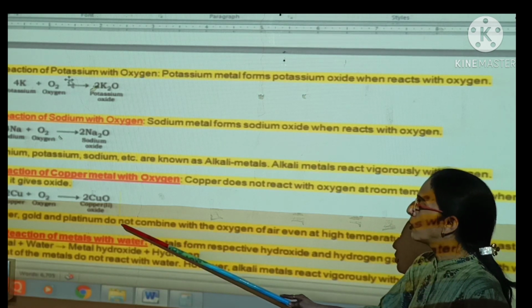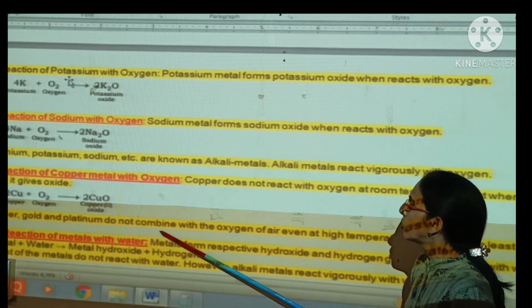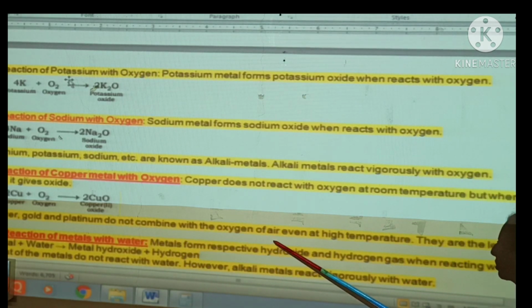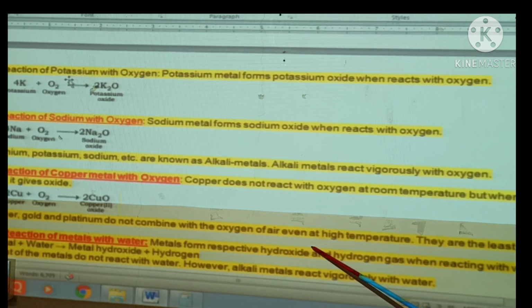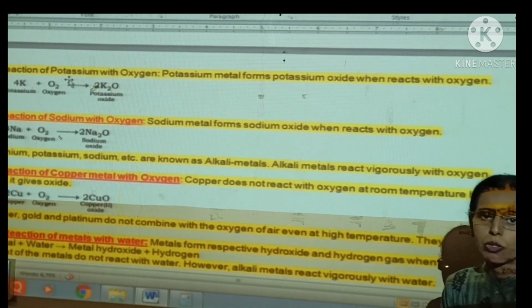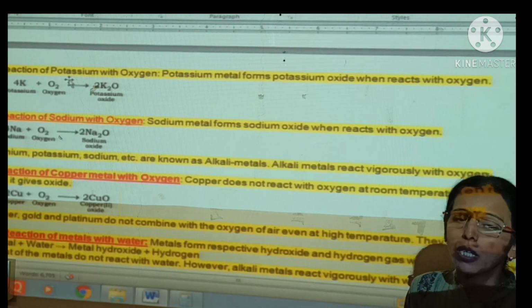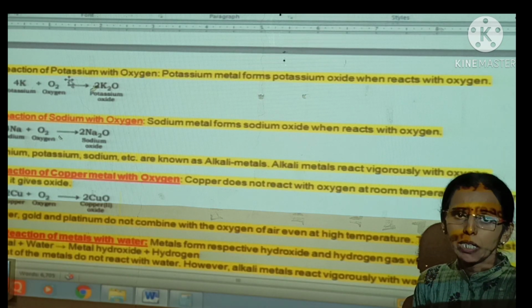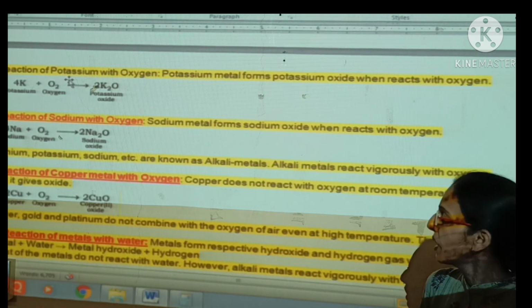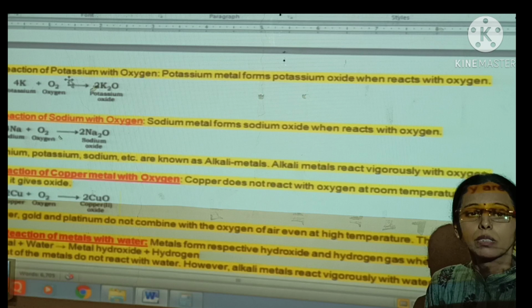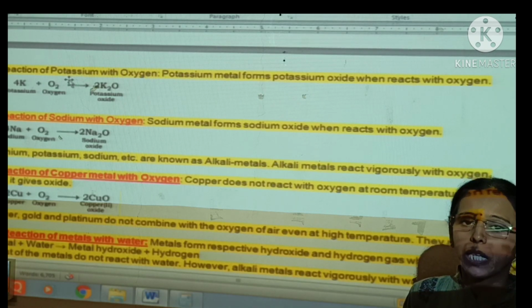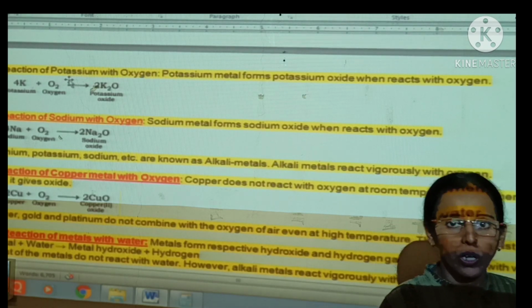Thus, silver, gold and platinum do not combine with the oxygen of air even at high temperature. They are least reactive. They are called noble metals because they have the least reactivity towards chemicals, and therefore silver, gold and platinum are used in making ornaments.